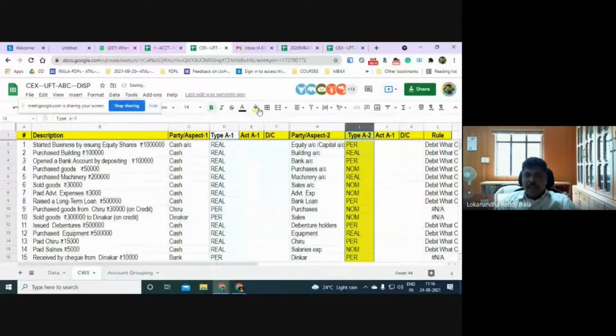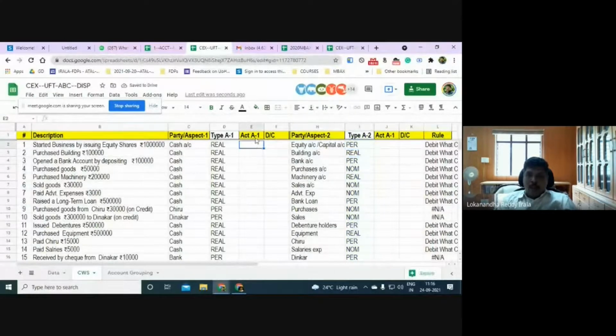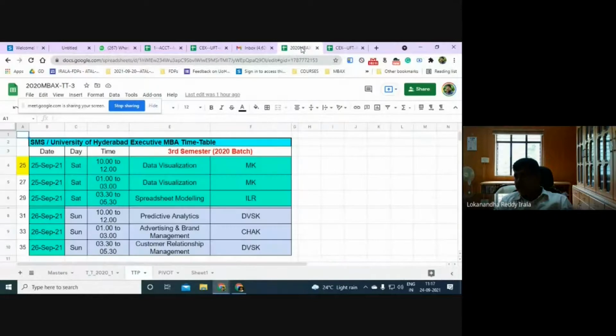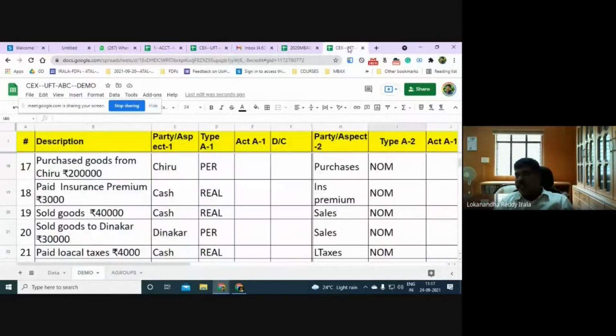Now, after having done this, I think it will be somewhat clear to you. We have one more activity that we need to do. When we have the real accounts, we can identify what action is happening or what is the further classification.